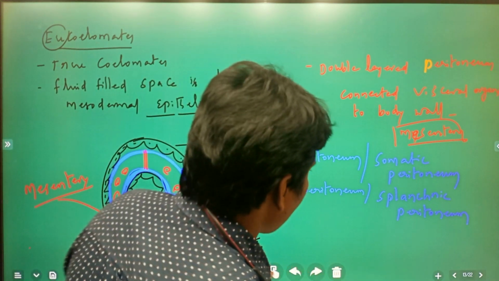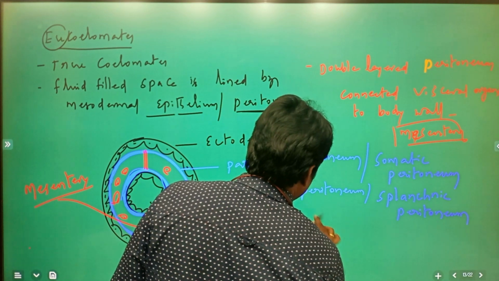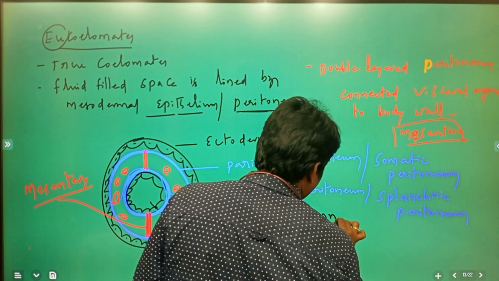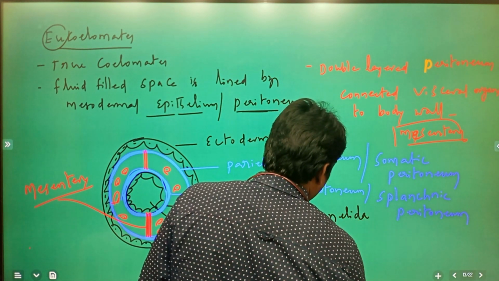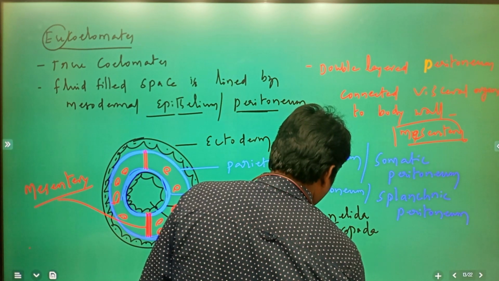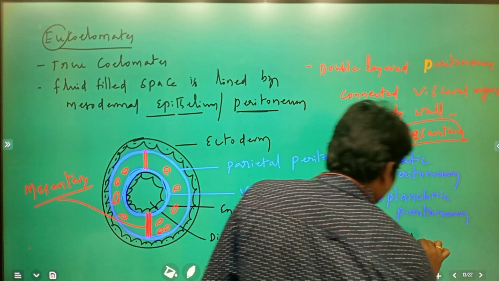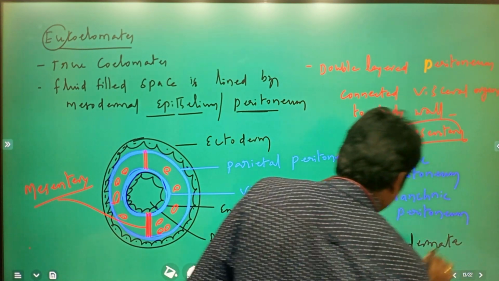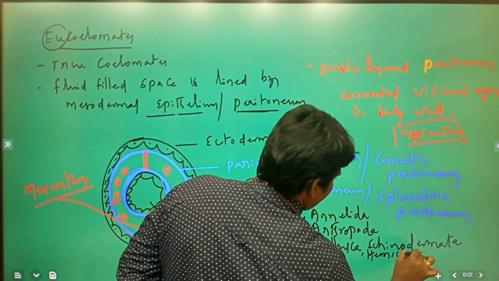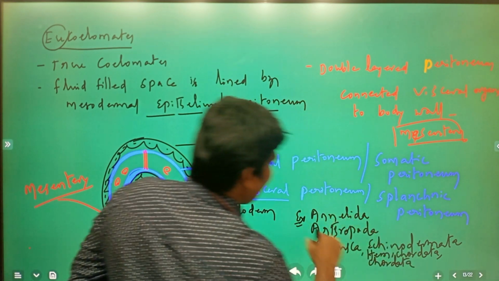So this is exactly how eucoelomates are presented. As examples of eucoelomates, you can take Annelida, Arthropoda, Mollusca, Echinodermata, Hemichordata, and Chordata. So these all are eucoelomates.